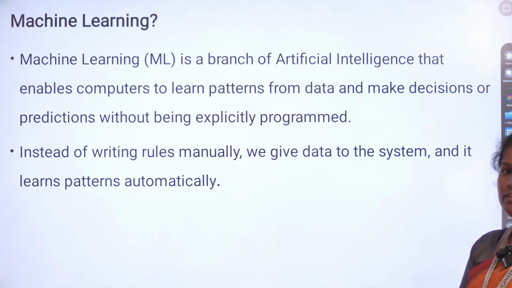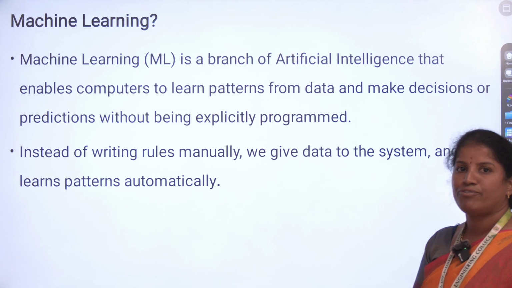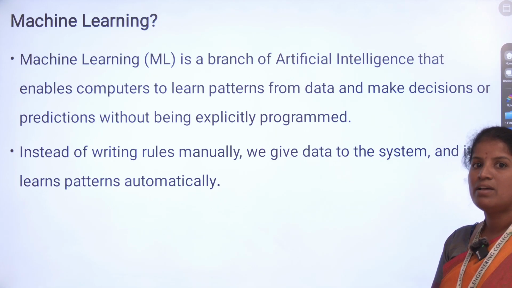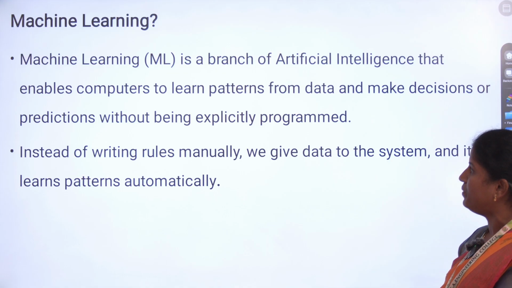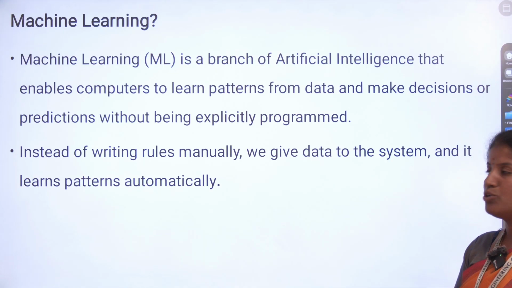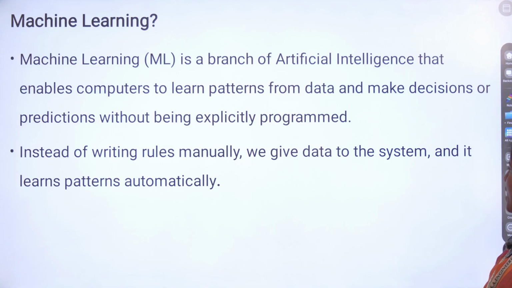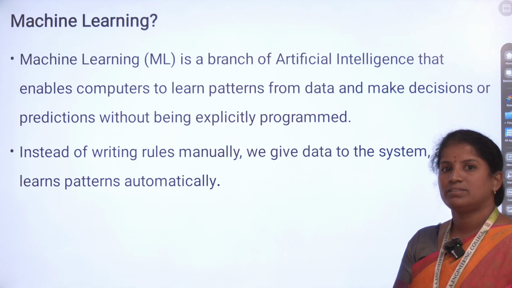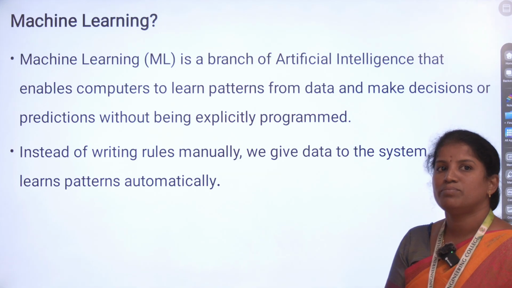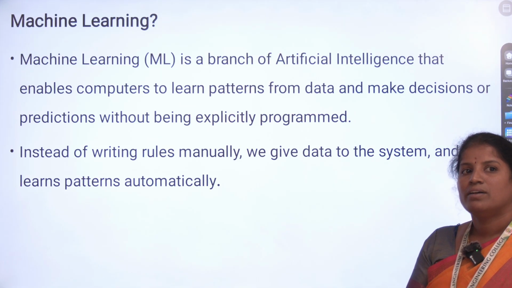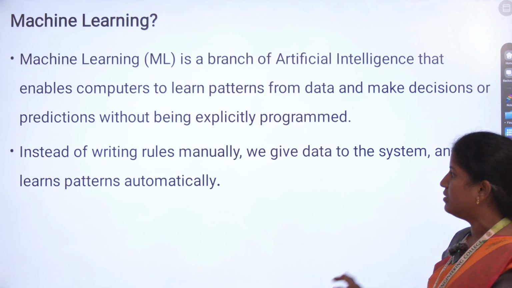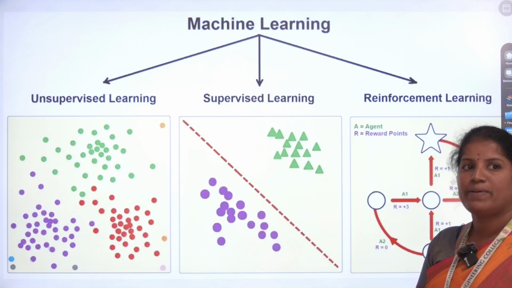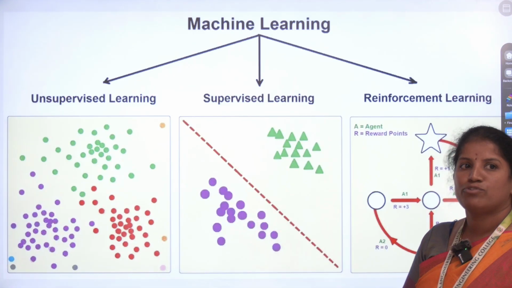So first, machine learning. Machine learning is a branch of artificial intelligence where machines learn patterns from data instead of being explicitly programmed. So instead of writing rules manually, we give data to the system and it learns the patterns automatically, and makes predictions. Machine learning is classified as supervised learning, unsupervised learning and reinforcement learning.